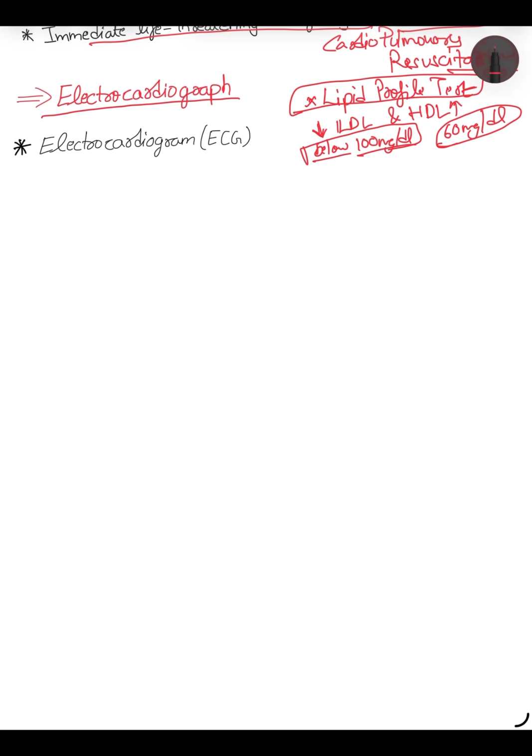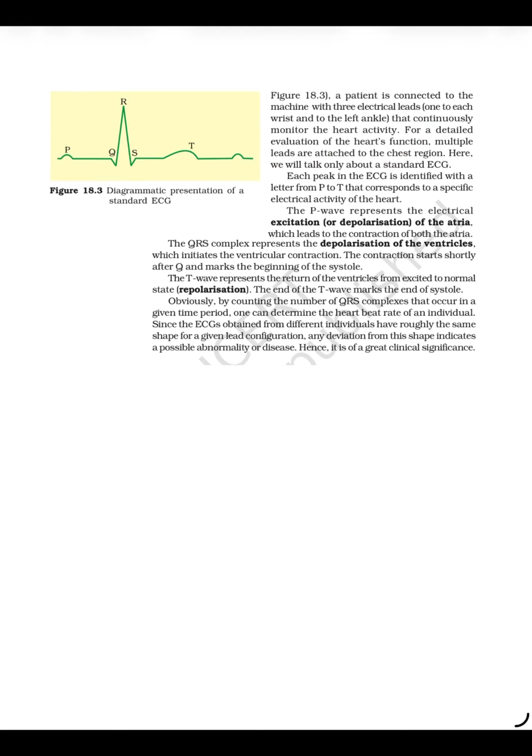Okay, now we are going to learn about the electrocardiograph. Electrocardiograph is a machine which measures and makes a graph which is called an electrocardiogram. So electrocardiogram is a graph. ये टॉपिक मैं आपको NCERT से पढ़ाना चाह रहा हूँ. So see here, electrocardiogram, ECG. Okay, not graph, gram. Graph is a machine. Gram is this graph.